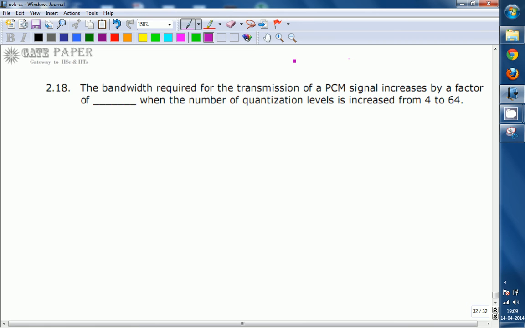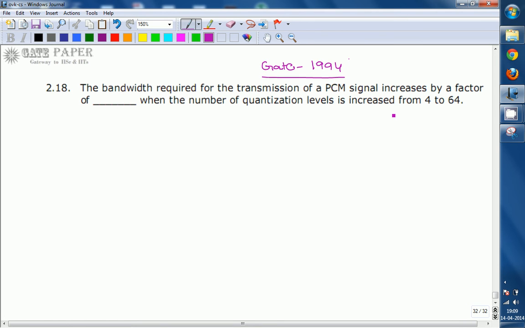Okay, this is the question from the previous GATE paper in the year of 1994. The topic is related to the digital communication techniques. Here the question is: the bandwidth required for the transmission of PCM signal increases by a factor of dash when the number of quantization levels is increased from 4 to 64.